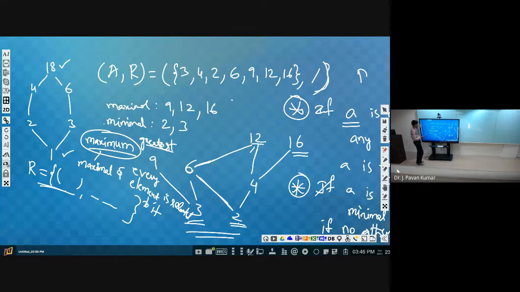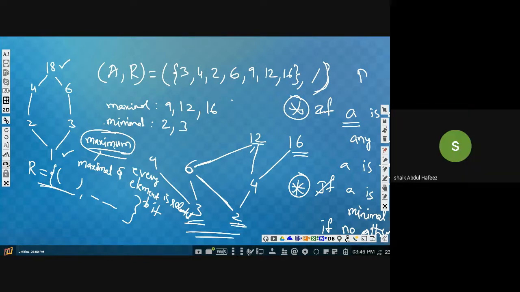Or you don't need to consider this terminology, just remember maximum, because it will be confusing. Maximum element is nothing but it should be maximal and every element is related to it. Then we can say that as the maximum element. But what is the difference between maximal and maximum?